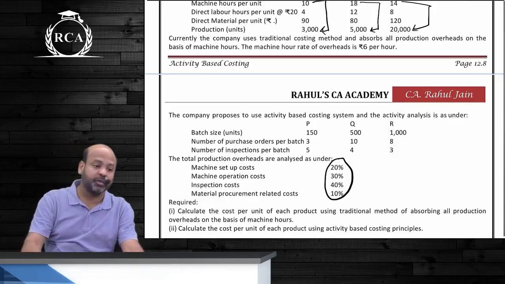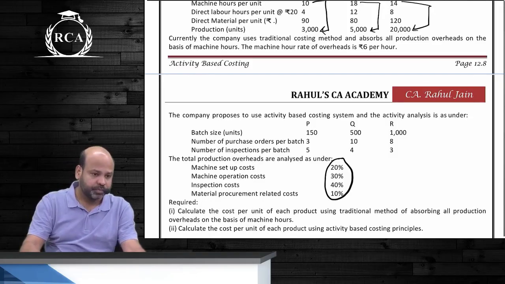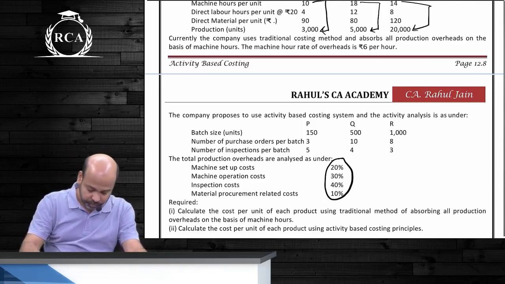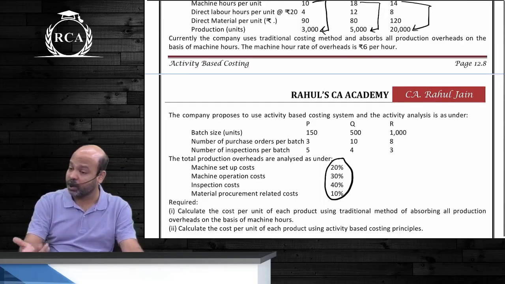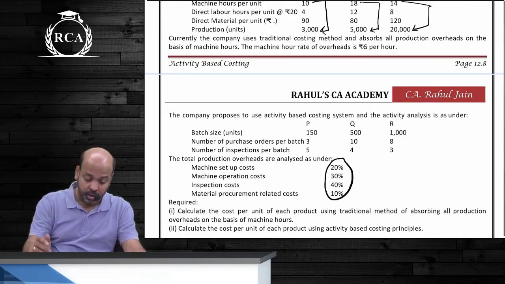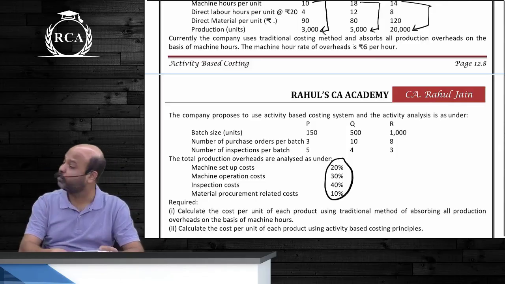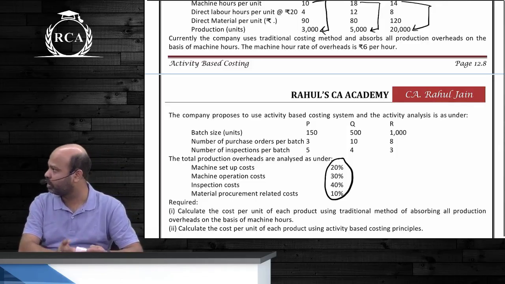Next, beta, number of purchase orders per batch. How will I get the total number of purchase orders? Multiply this number of purchase orders per batch, guys, with the number of batches. I will get the total number of purchase orders. Number of inspections per batch, guys. Even this you will have to multiply by the number of batches. You will get the total number of inspections.